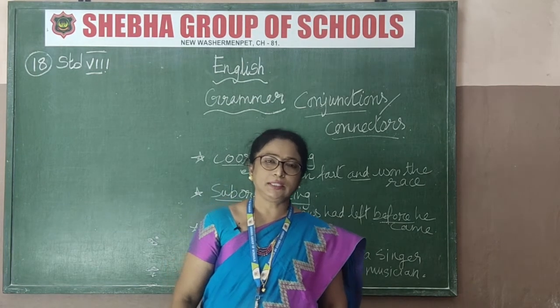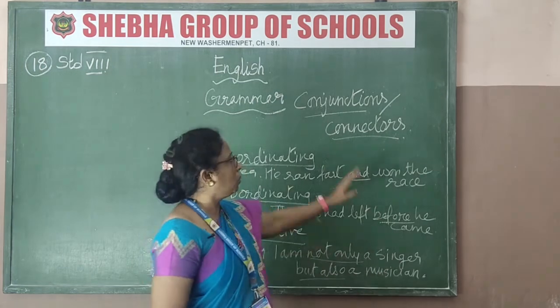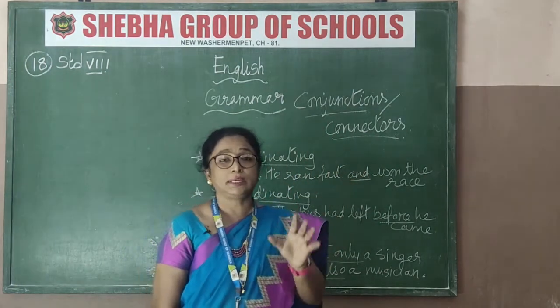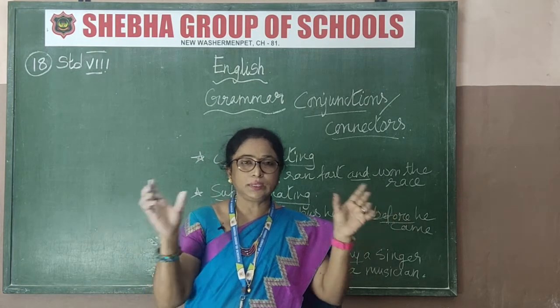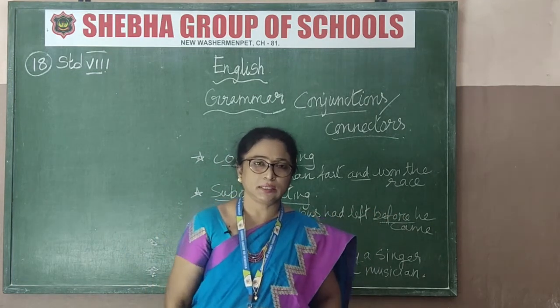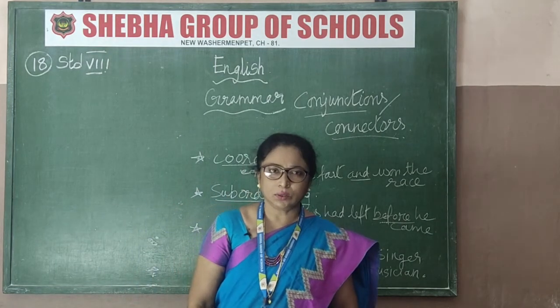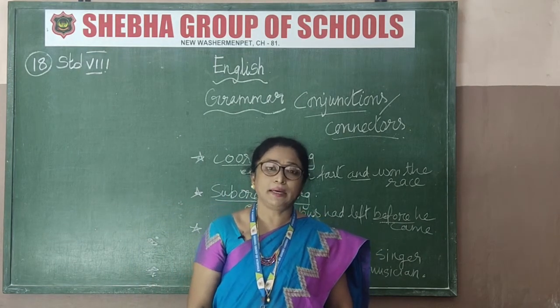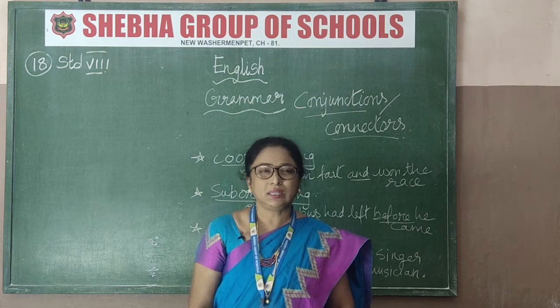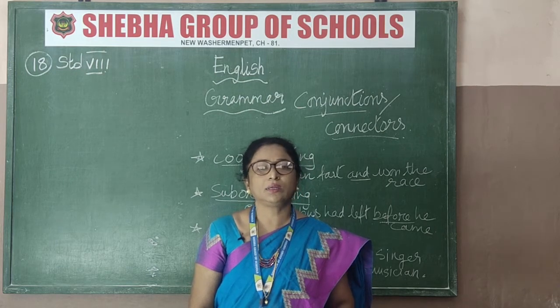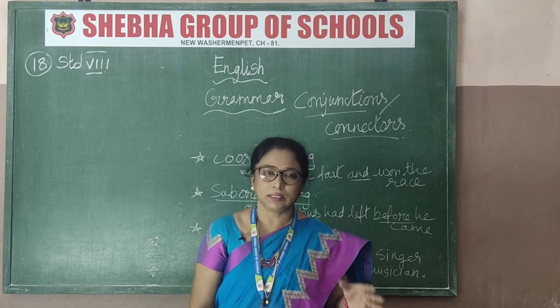Next we will learn about conjunctions or connectors. What are conjunctions? What are connectors? Both are the same. Connecting two sentences together is known as conjunctions. You learned simple conjunctions in the lower class also, that is and, but, or, still, yet, neither, nor, either, or. So these are all connectors or linkers, you can say, conjunctions.